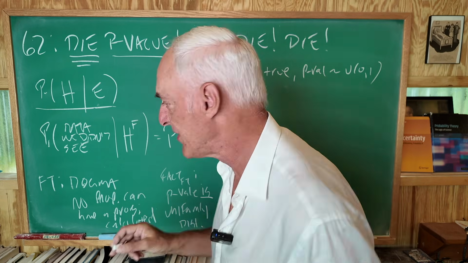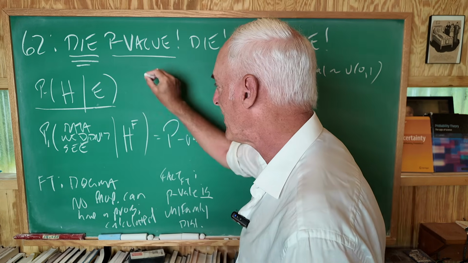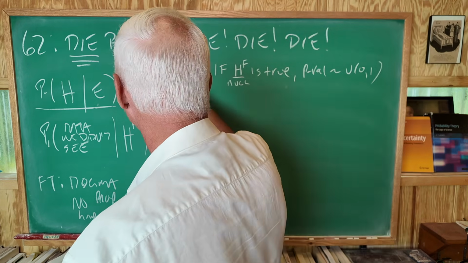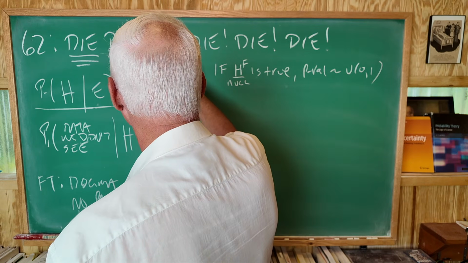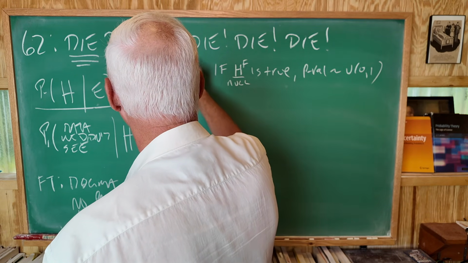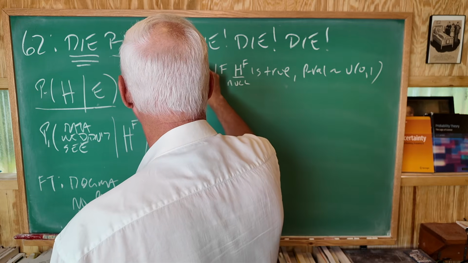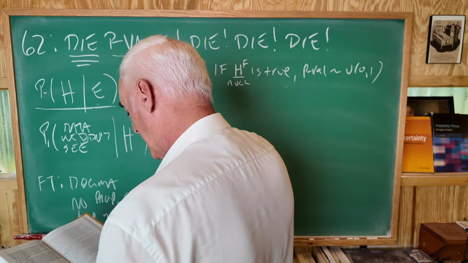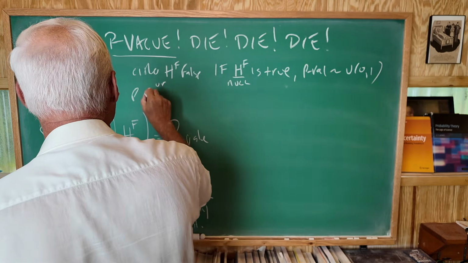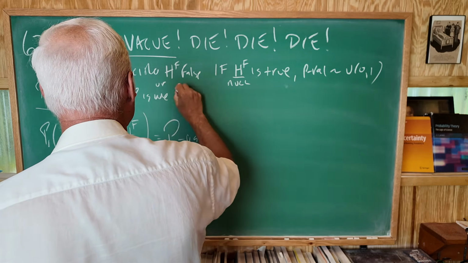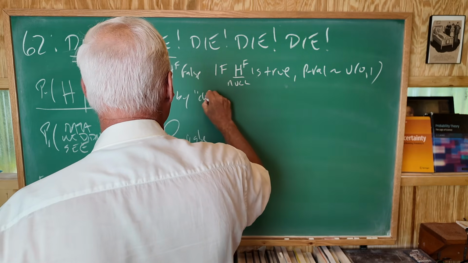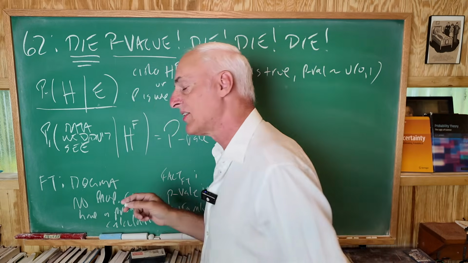Either the null is false, so HF is false, or the p-value is small by chance. And Fisher called this a logical disjunction.